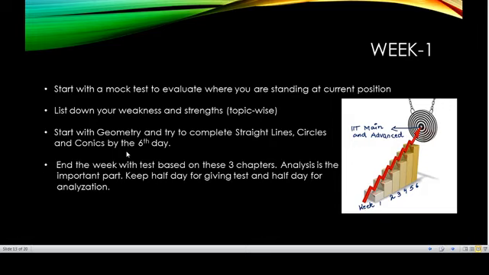Obviously, if we are completing in 3 days, we can do more topics. For the second week, we can complete it in the first week. So obviously, it's a plan for an average student.